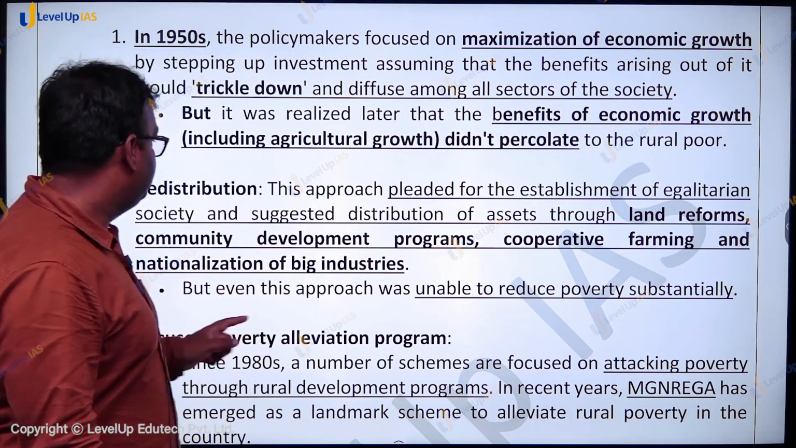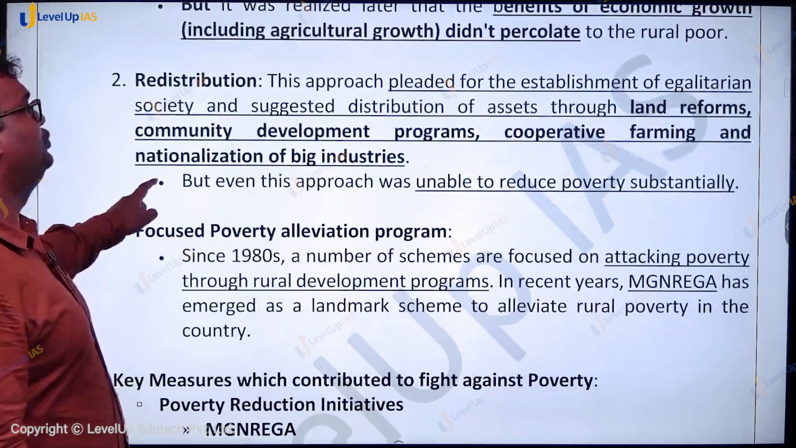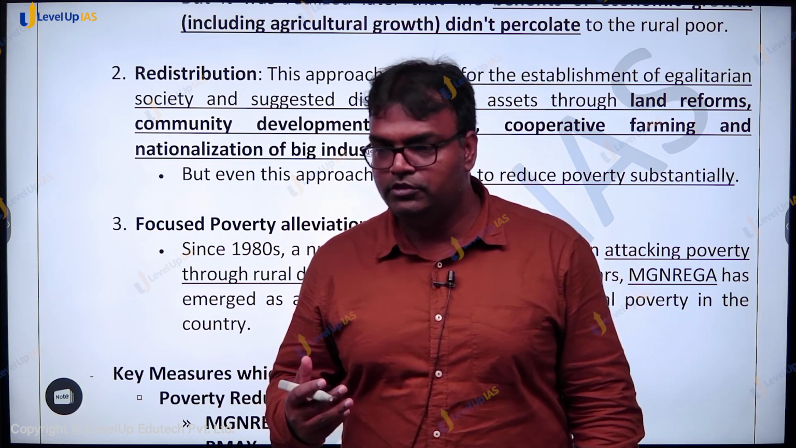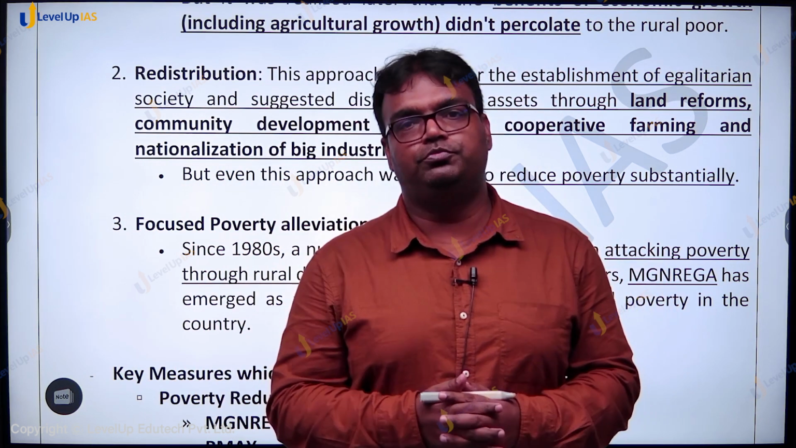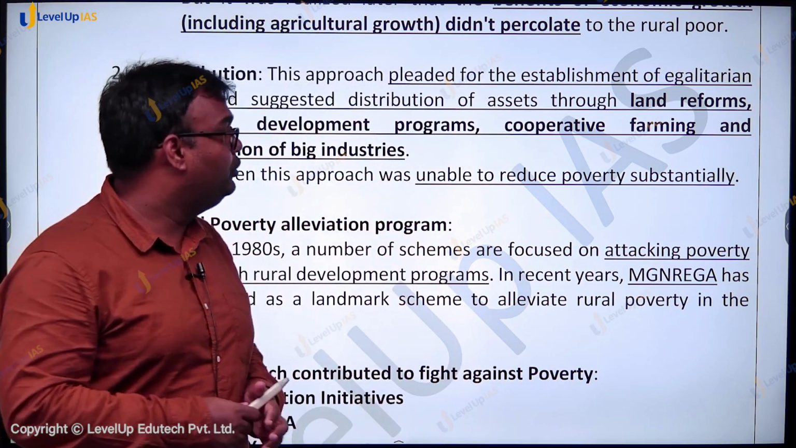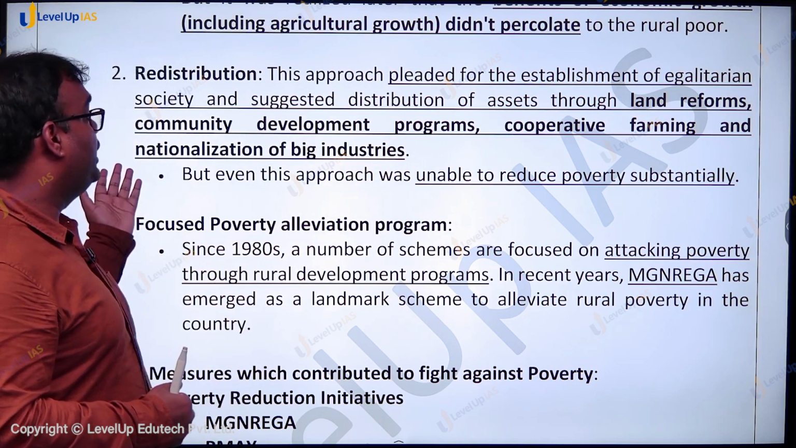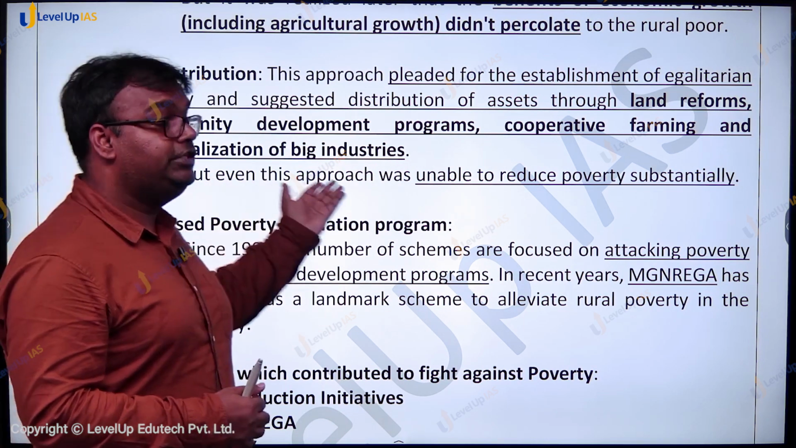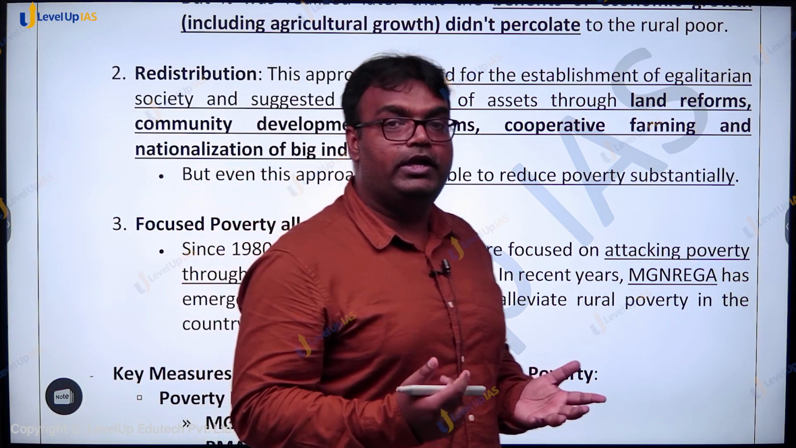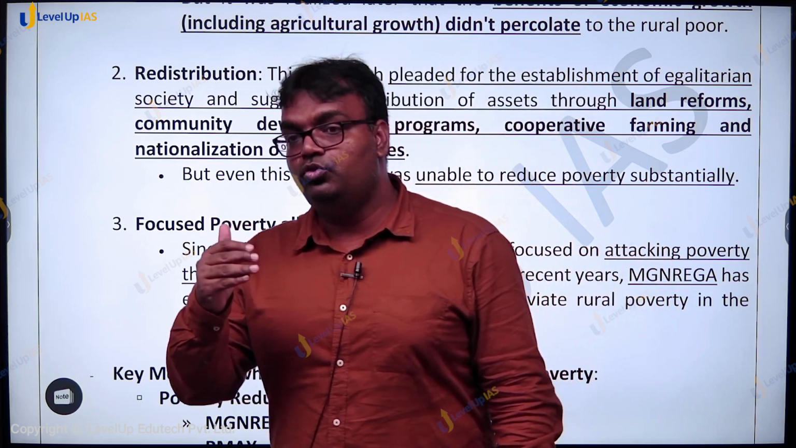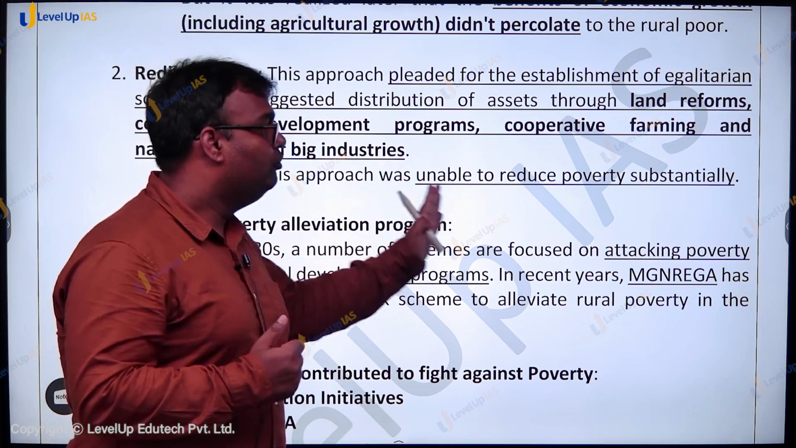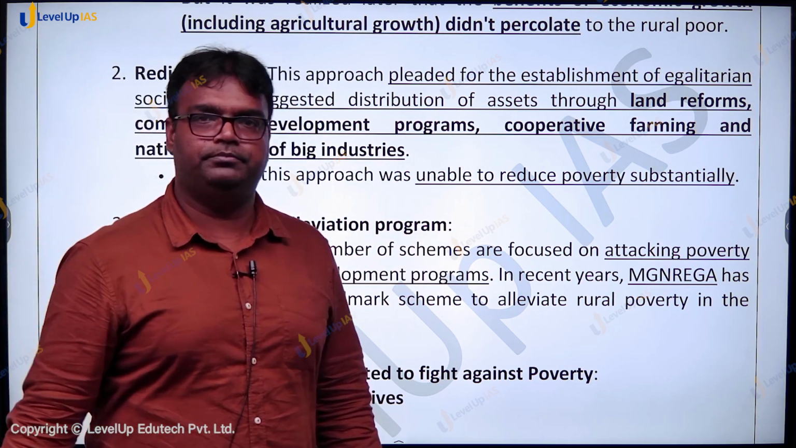In the second stage, we focused on redistribution. When the idea of percolation failed, governments moved towards redistribution. We went for land reforms so that poor people are able to get land. We promoted cooperative farming. We went for nationalization of big industries. We also went for nationalization of banks, so that when they would be under government control, they would be able to work more for the poor. But even these efforts were unable to reduce poverty sustainably.